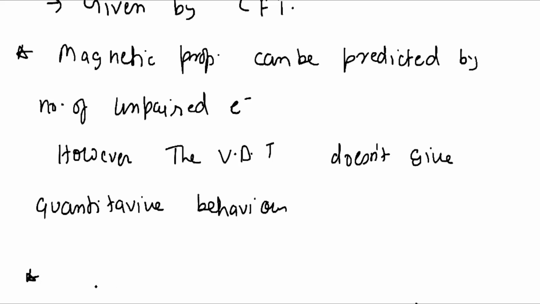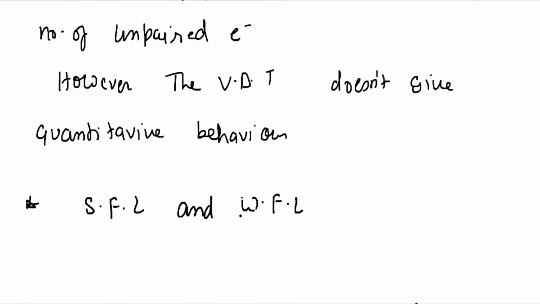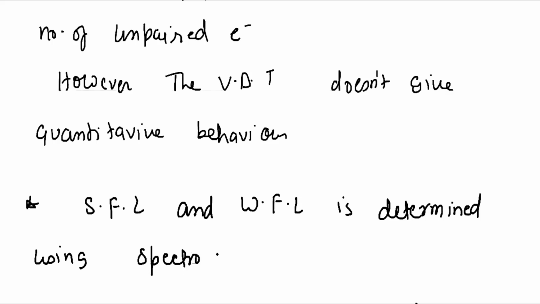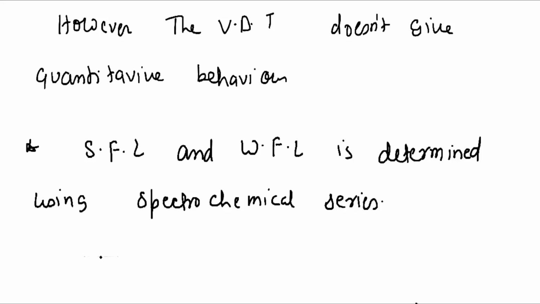So strong field ligand (SFL) and weak field ligand (WFL) is determined using the spectrochemical series, that was prepared experimentally, and VBT has nothing to do with any such series.